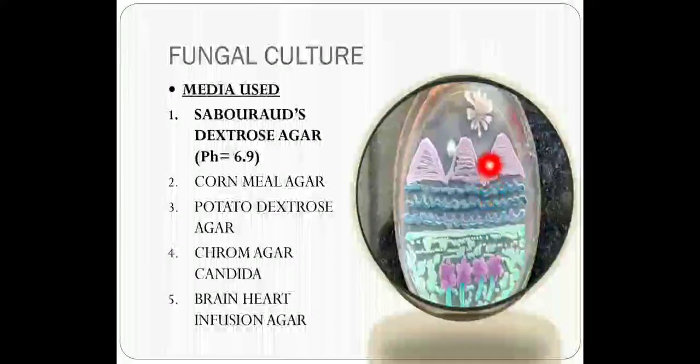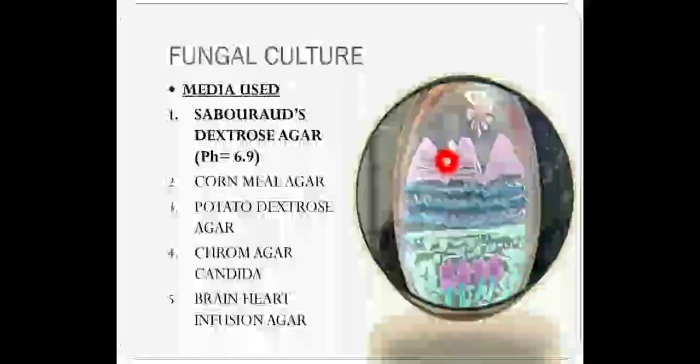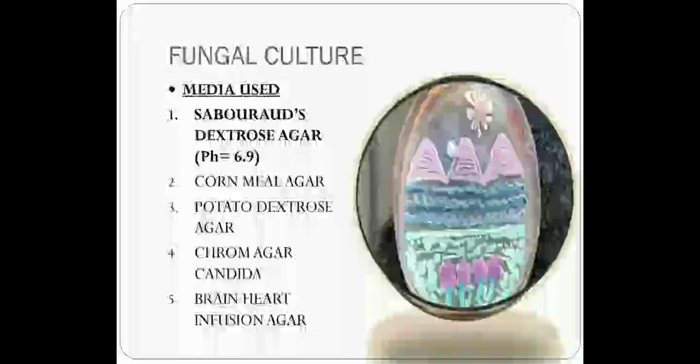Okay, and this is nothing but a mold contaminant. Luckily, this one is a mold contaminant, and these cream colored colonies belong to Candida parapsilosis. So different types of Candida species can be rapidly identified on this chrome agar media, which characteristically produces different colors depending on the different species of Candida.